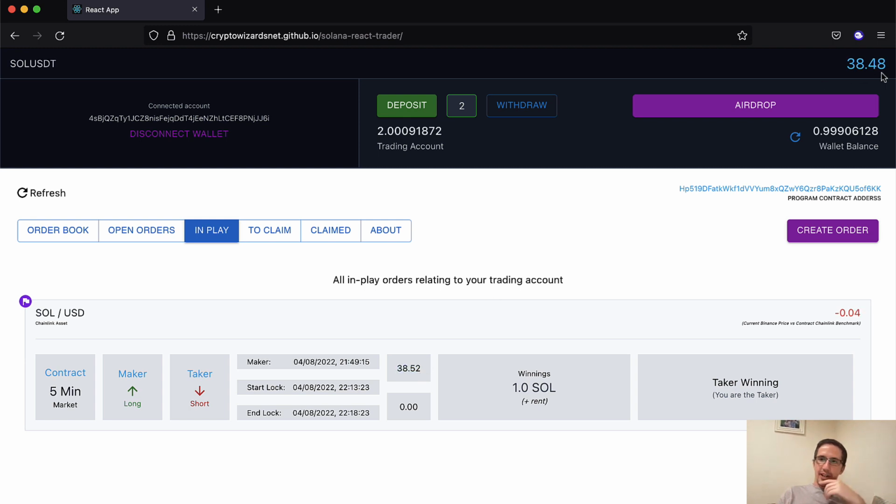Here right now, the price is 38.48. Now I'm going to caveat what I said about decentralized for a second. This front end app is just built with React. I really struggled to get off-chain stuff talking with Chainlink. So right now I've just used the Binance price as a proxy for Solana to USD. So that's just something to note, and it's something to improve on. I'll do this in the next video because I don't want to make this video about all the techie stuff. The next video I'm going to do that, advantages and disadvantages. But just know that when this got created, it used the on-chain Chainlink price. When it gets settled, it will do the same.